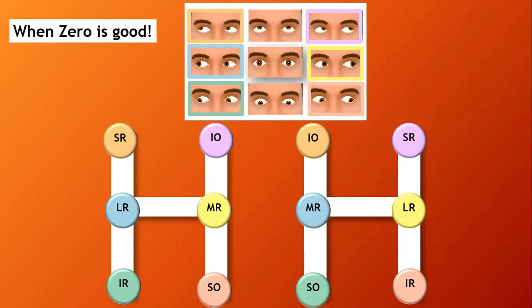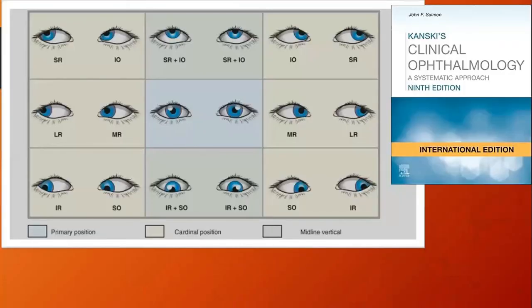Important when we have to document the presence of pattern strabismus. So do you know what is the meaning of pattern strabismus? Alphabet pattern strabismus. So up gaze and down gaze are not cardinal positions, but if the case has a pattern like V pattern or A pattern, we know this from the up gaze, down gaze and primary position. And it is written in Kaneski, so you can recheck the V pattern and A pattern in Kaneski.